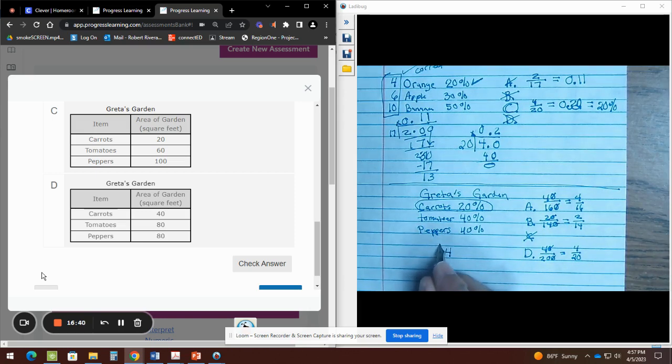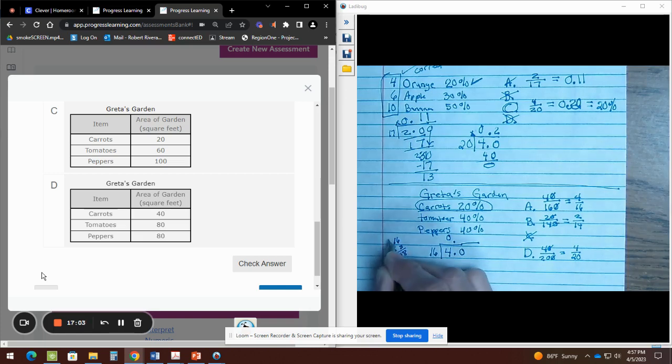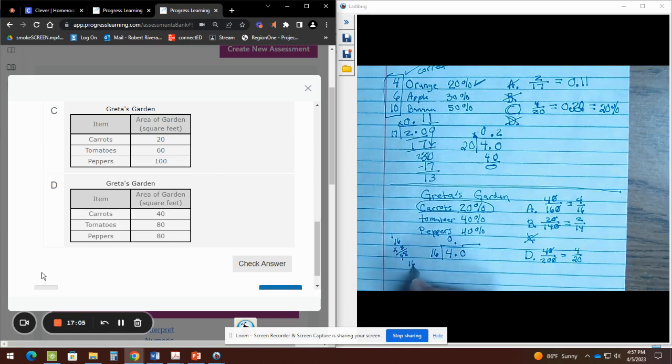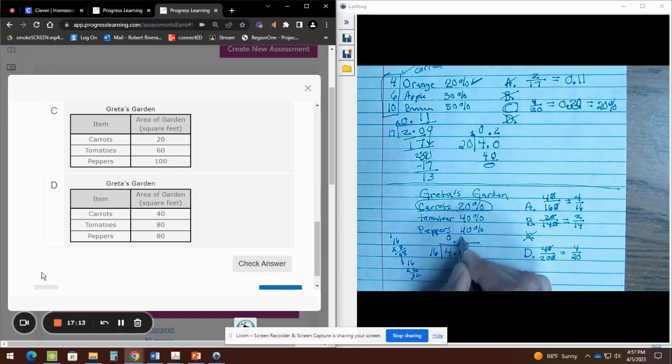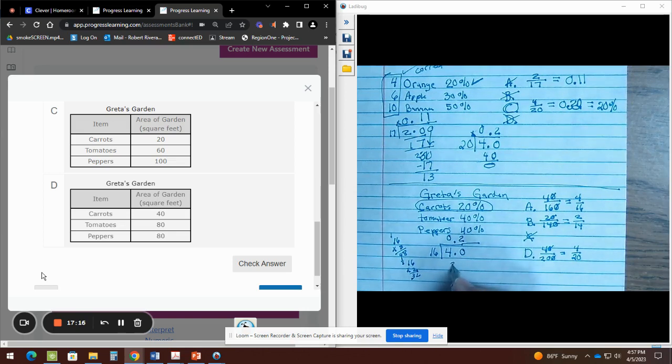4 divided by 16. Is 4 enough? No. Is 40 enough? Yes. So I can kind of guess and check on the side. 16 times 4 can give me close to 40. If I do 3, it'll be over. It'll go to 48. So it has to be 2. So you have to do some times tables on the side, guys. So it's going to be 2. That'll be 32.